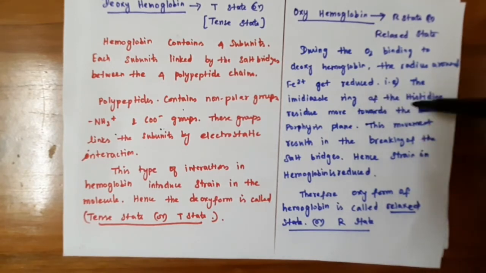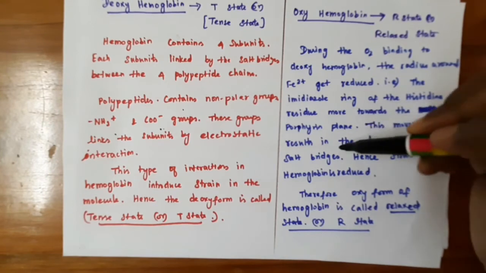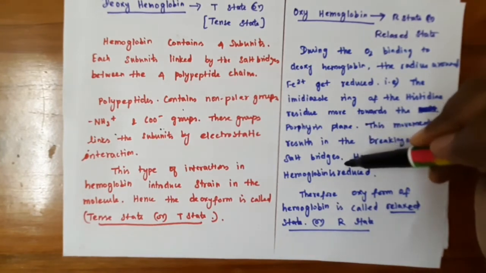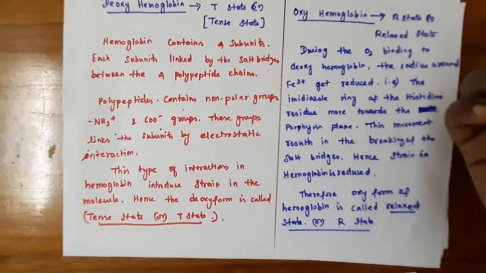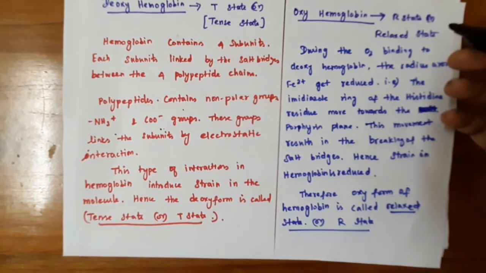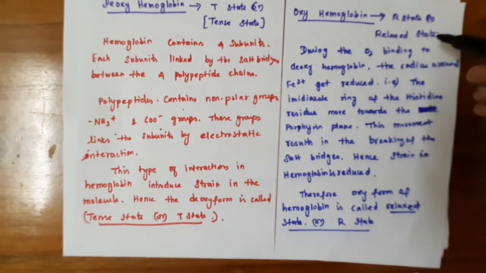So the imidazole ring of the histidine residue moves towards the porphyrin ring. This movement results in the breaking of the salt bridges. As soon as it binds oxygen, the Fe2+ size is reduced, so this Fe2+ pulls the imidazole ring towards it. As the imidazole ring moves, the salt bridges break, so the strain in the hemoglobin molecule is reduced. Then the oxyhemoglobin form is called the relaxed state.